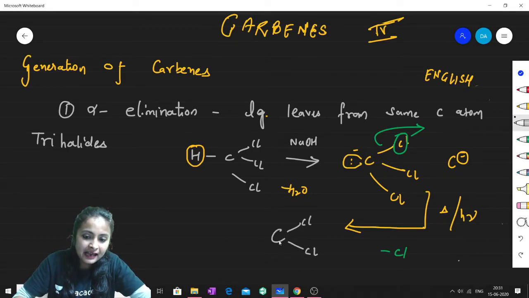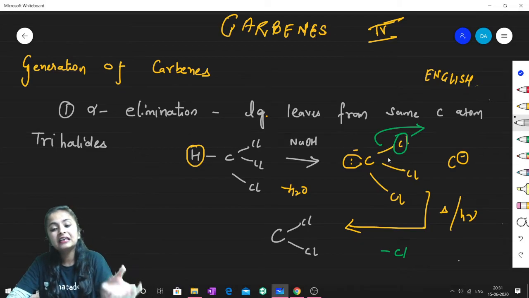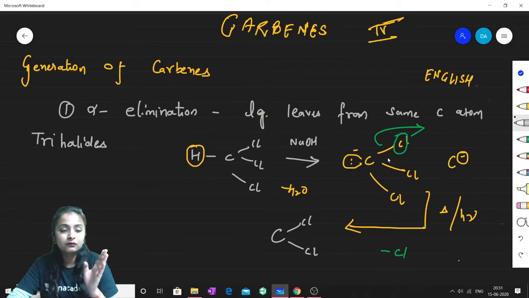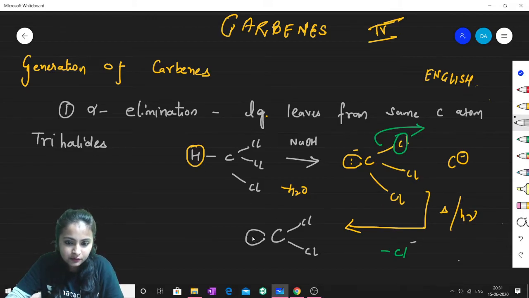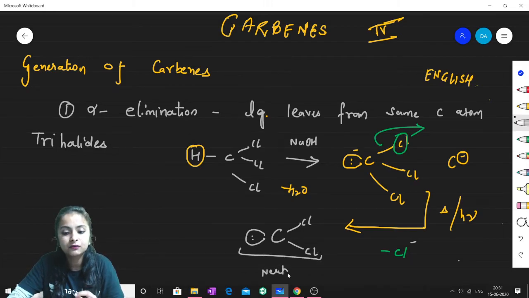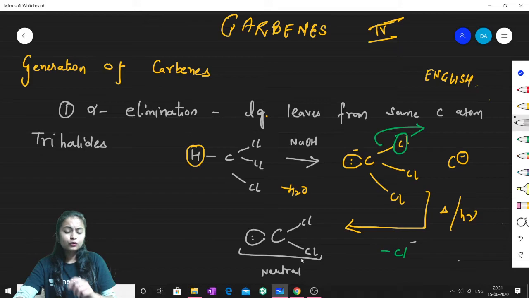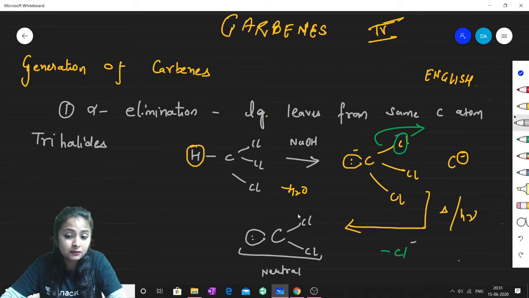Because the chlorine has taken the electrons along, it will be removed in the form of a chloride ion, Cl minus. So this carbon will be having an electron pair without any charge, and a neutral carbene will be generated. It is very clear that this chlorine has electron pairs, so obviously this carbene will be singlet. It won't be triplet, it will be singlet.